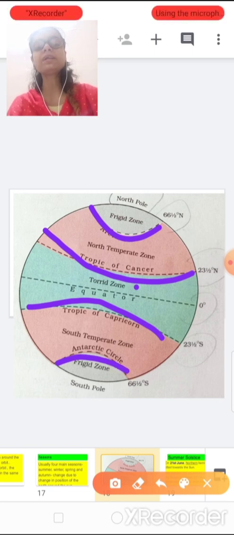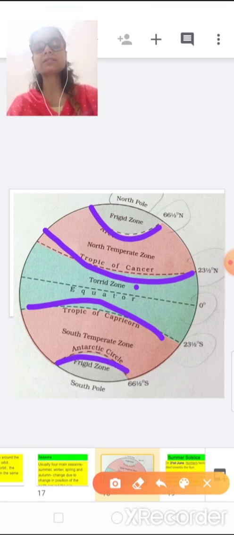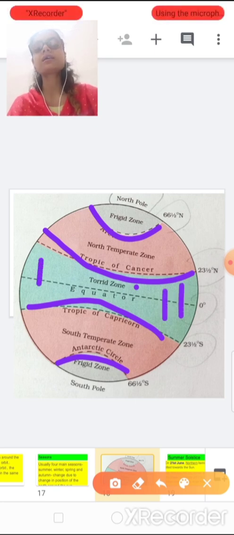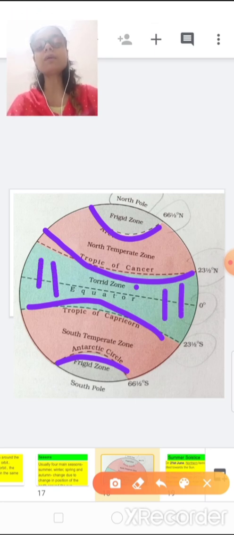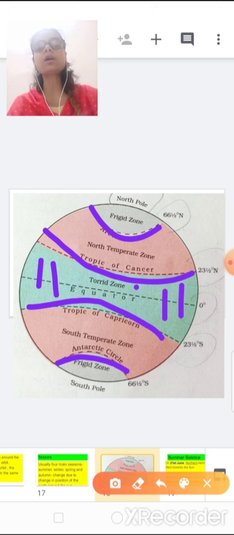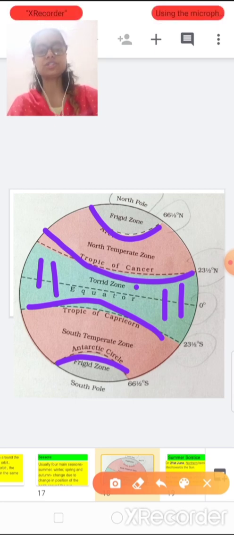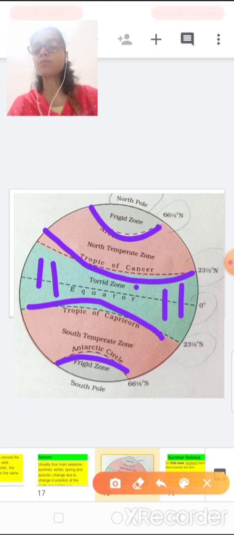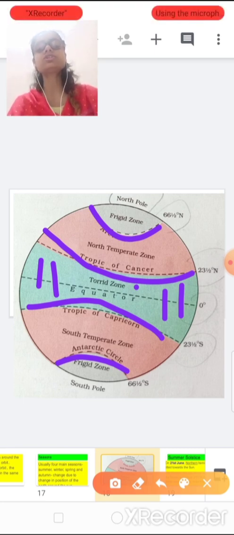Between the Tropic of Cancer and the Tropic of Capricorn, this area gets maximum heat because it is on the equator, and throughout the year this area has very high temperature, from both north and south. Now let's talk about the North Pole first.